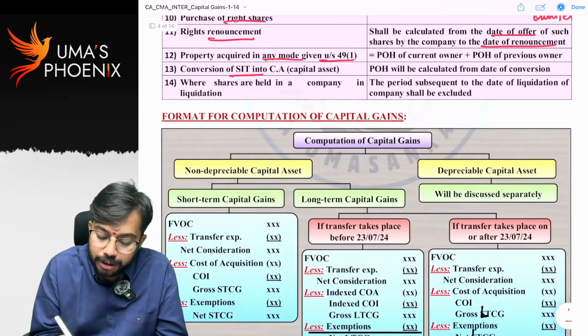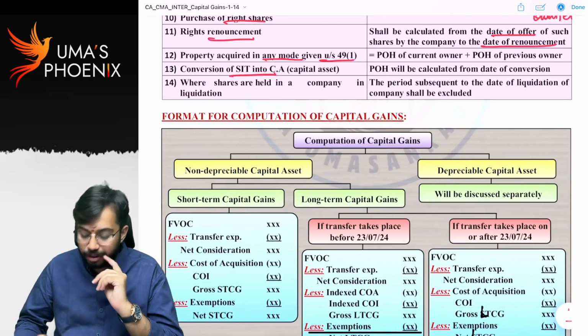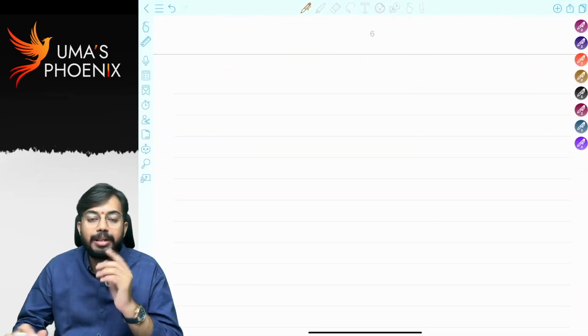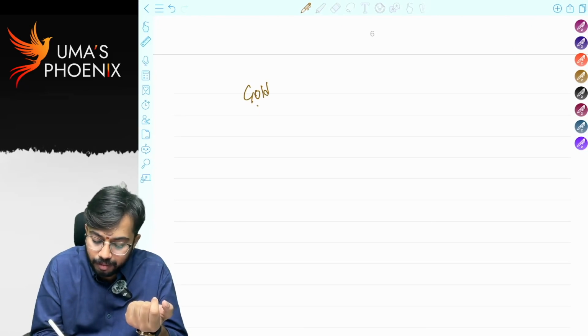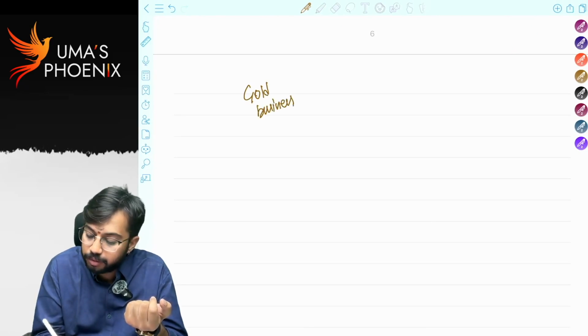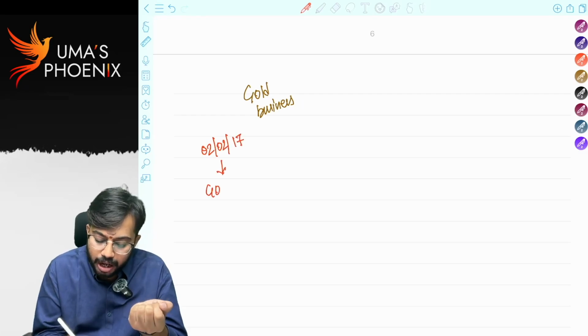Next, conversion of stock in trade into capital asset. Whenever stock in trade is converted into a capital asset, let's say my main business is the gold business. On 2nd June 2017, I purchased a gold ring.